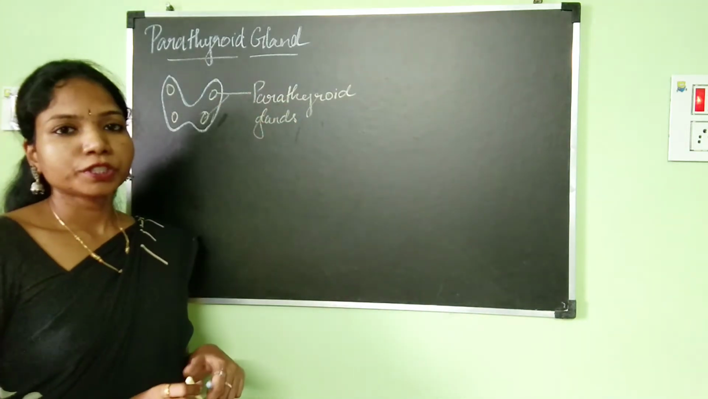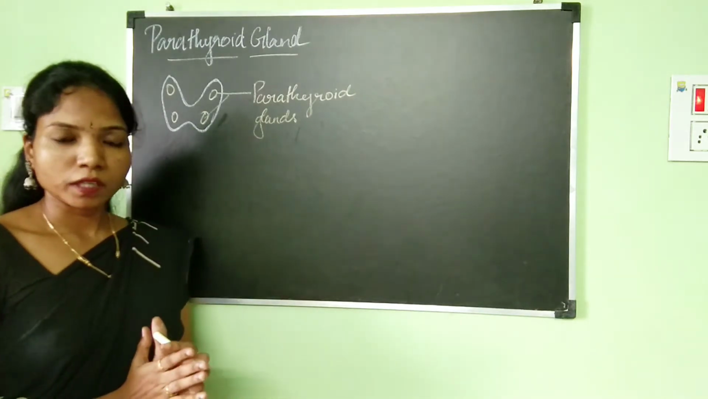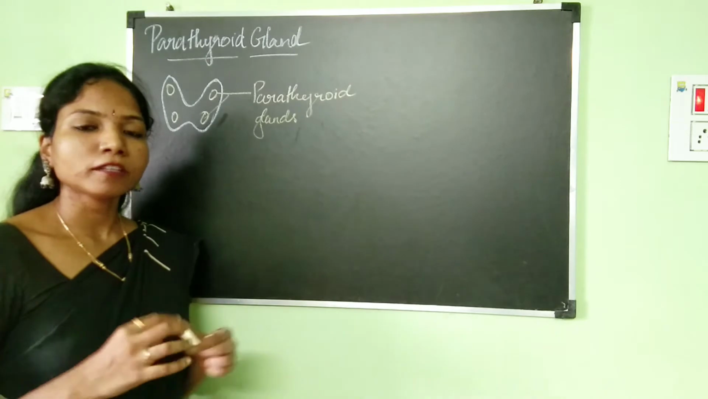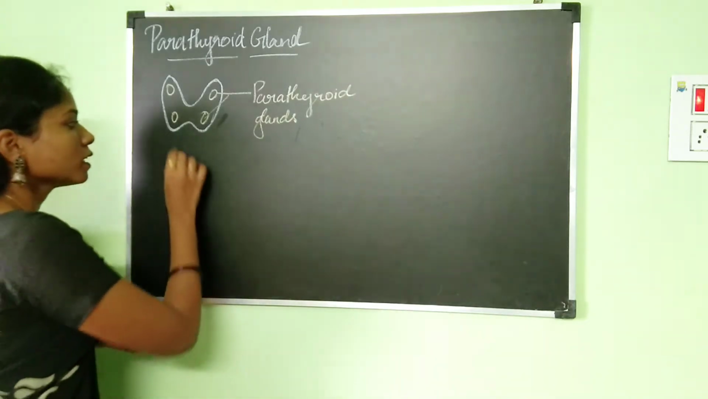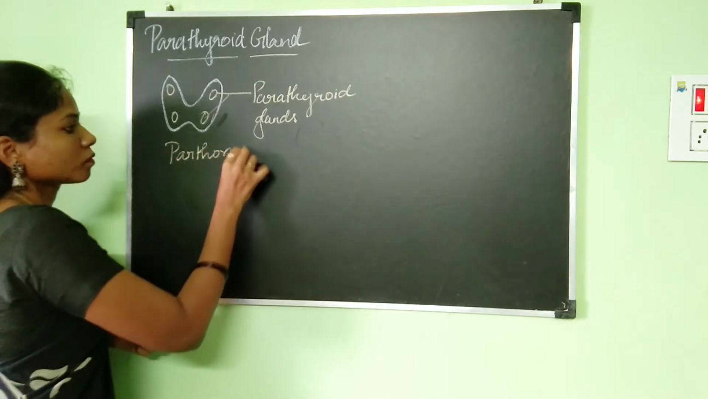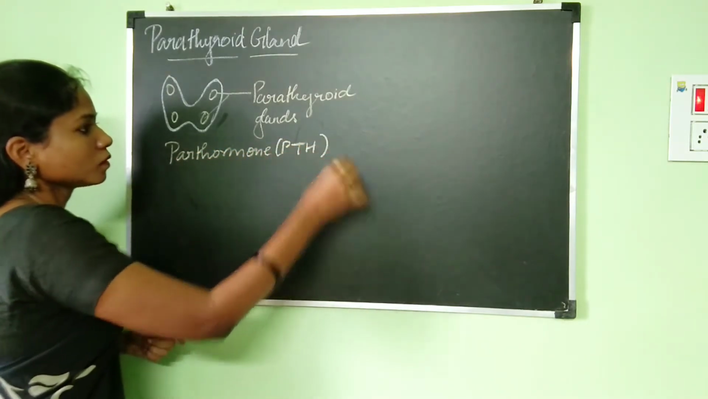So what is the function of this parathyroid gland? It is also going to be producing a very important hormone. The hormone which is produced by the parathyroid gland is called the parathormone. Okay.